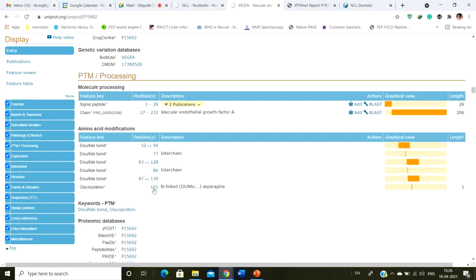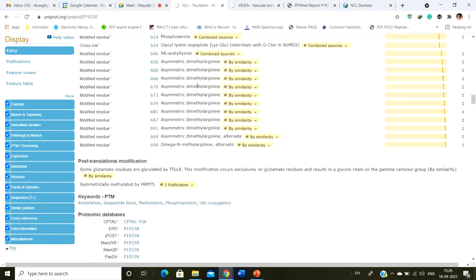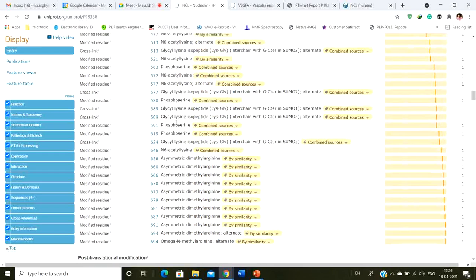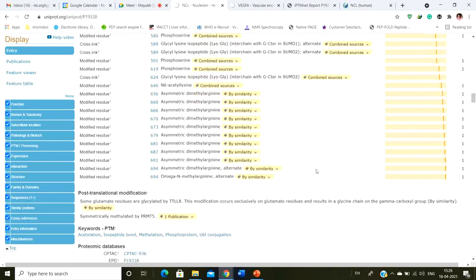There are not many modifications present, but as you can see in the case of this nucleolin protein, the modifications are numerous. Okay, and not only that, you can also see the SUMOylation that occurs on this particular lysine. Okay, so all these things are mentioned here, and if you are interested in a particular protein, you can gather all the information that people have already found out about that particular protein.